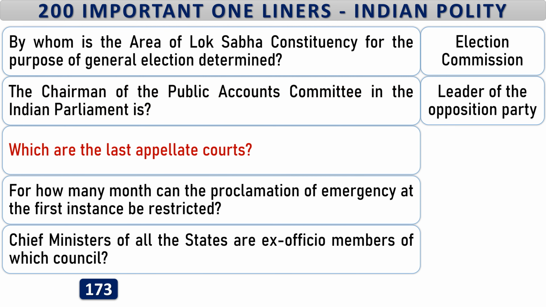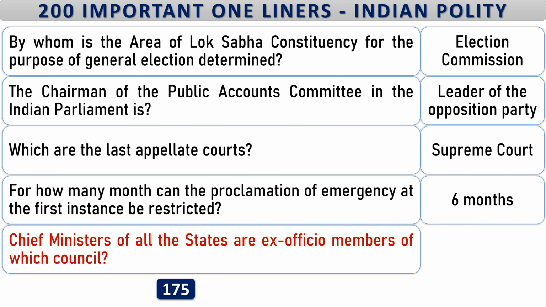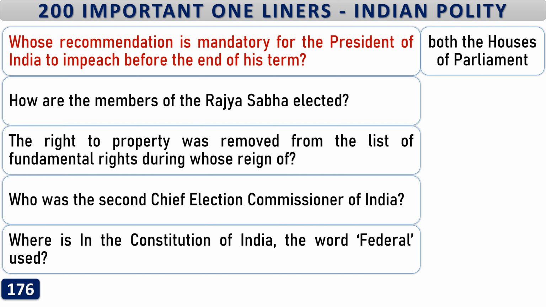Which is the last appellate court? Supreme Court. For how many months can the proclamation of emergency at the first instance be restricted? 6 months. Chief Ministers of all the states are ex officio members of which council? National Development Council. Whose recommendation is mandatory for the President of India to be impeached before the end of his term? Both the Houses of Parliament.